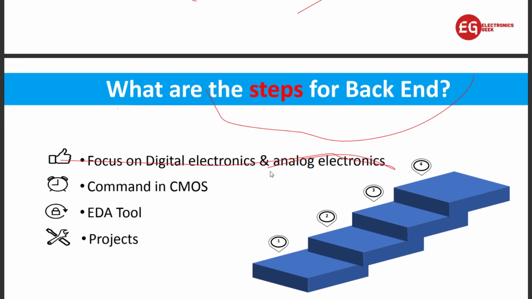Here analog electronics is more important than digital electronics, because you have to learn CMOS, MOSFET, BJTs, and all the basics of semiconductors. These are very important for backend engineers. After that, you have to gain command of CMOS, in breadth and in depth: how you calculate the depletion layer, how you calculate the threshold voltage. All these things you have to learn. You have to command CMOS, and after that go for the layout structure and all.